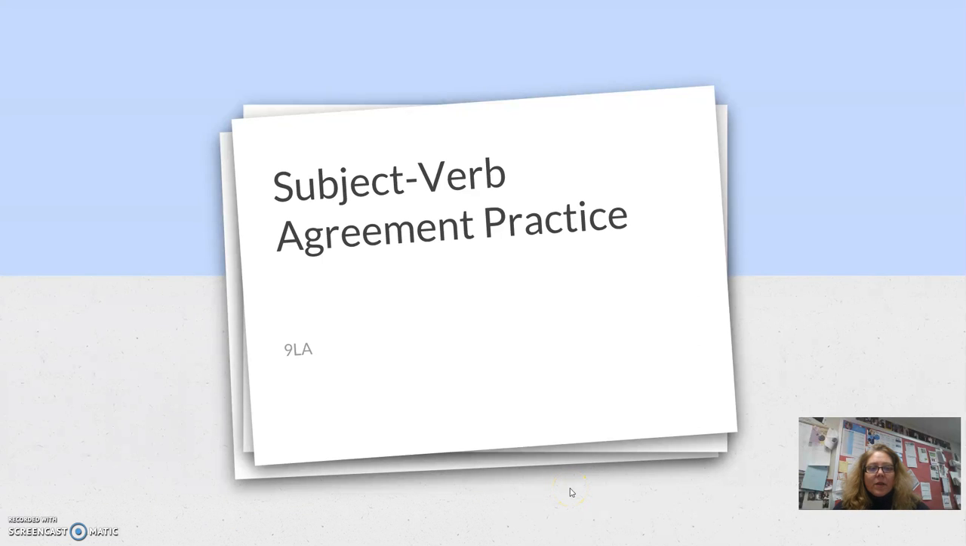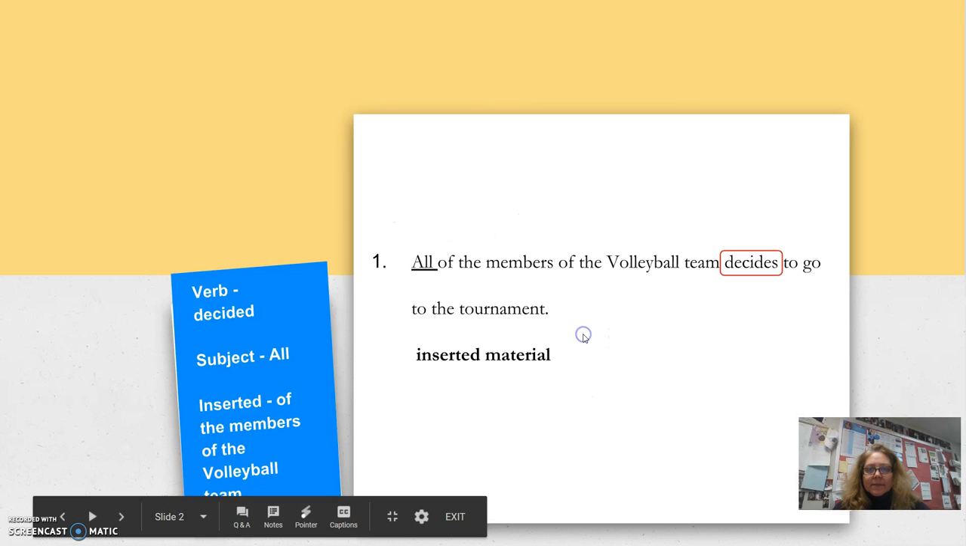I am sorry I cannot be with you today, but here are the directions on how to do the subject-verb agreement practice on your worksheet.